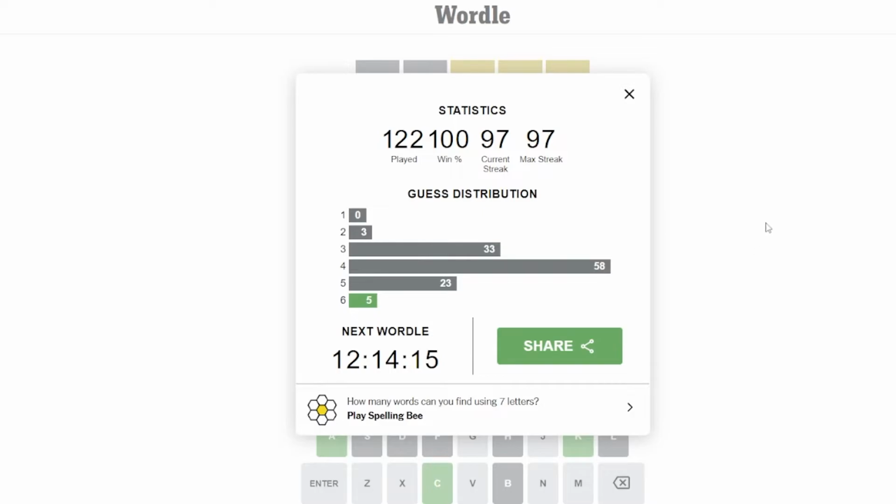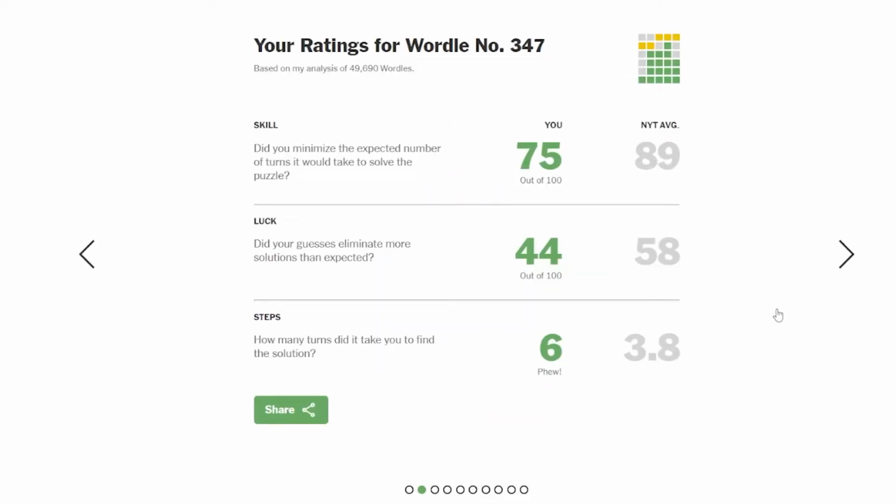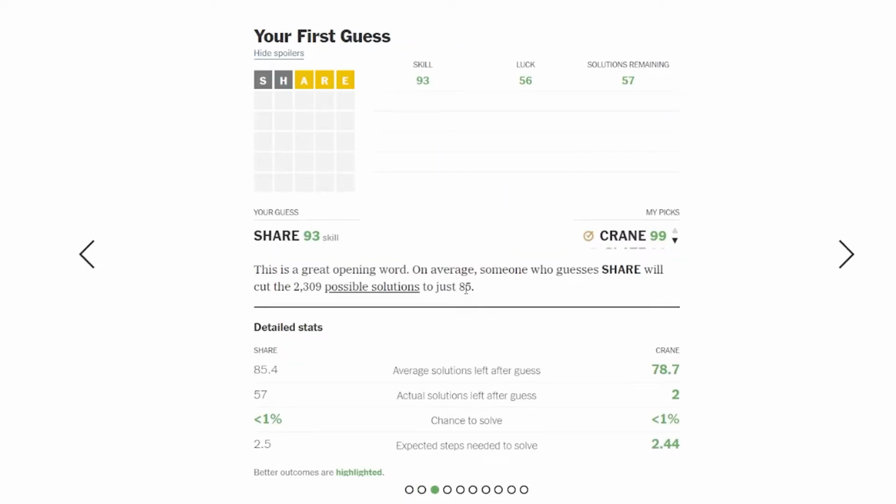Okay, let's see what WordleBot has to say about this. Saying my skill was below average, my luck was below average, and my number of guesses was way below average. People were really nailing that in 4. So the first guess narrowed it to 85 solutions, or that's the average solutions left after guessing share. There were only 57, so that was actually good luck.